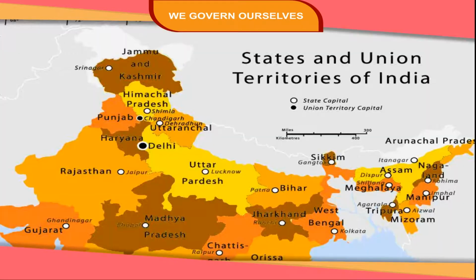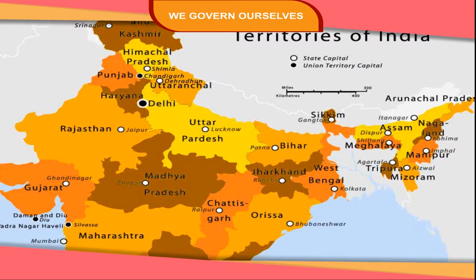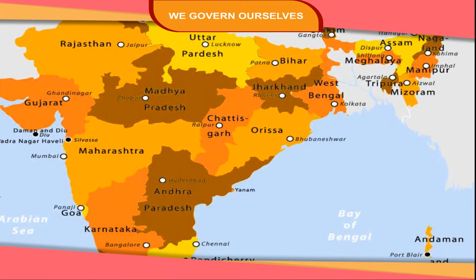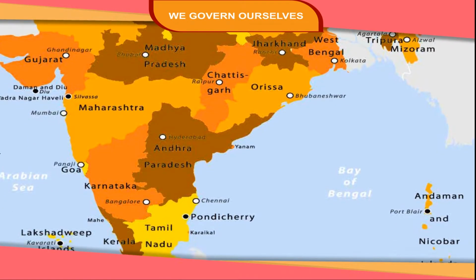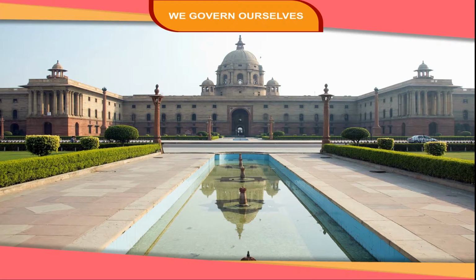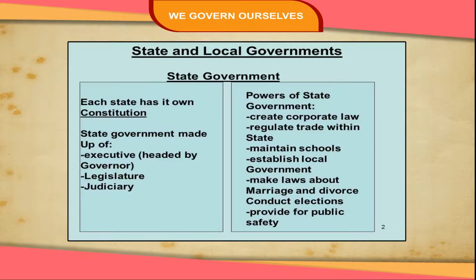Our government. India is a big country with 29 states and 7 union territories. These states and union territories together make the Indian Union. Our country is governed by 2 levels of government. One at the center level called the central government or union government and the other at the state level, that is, state government.